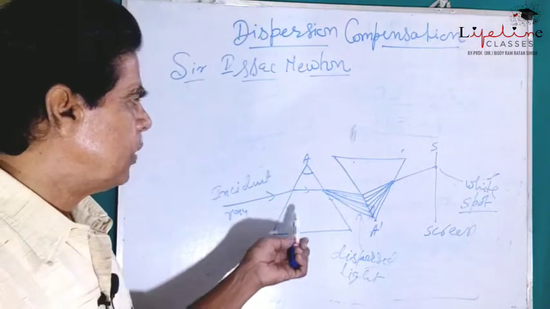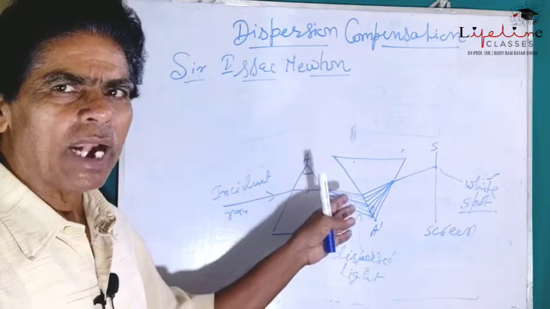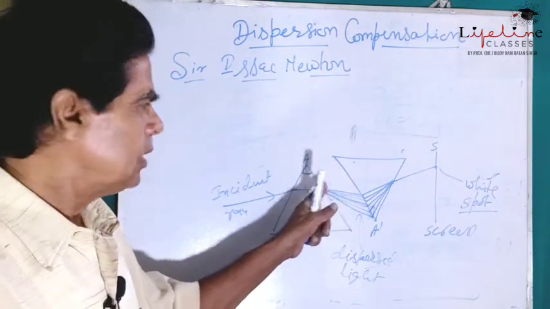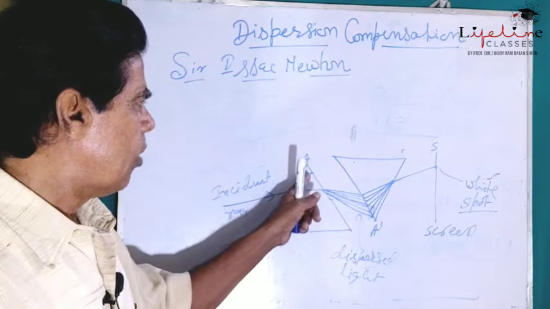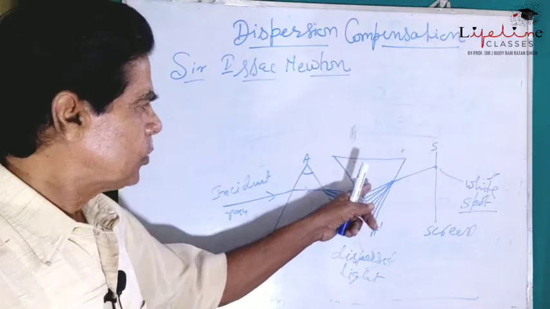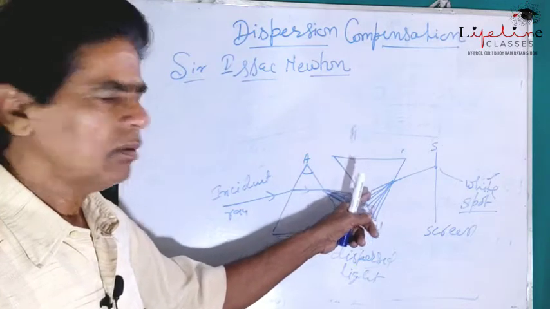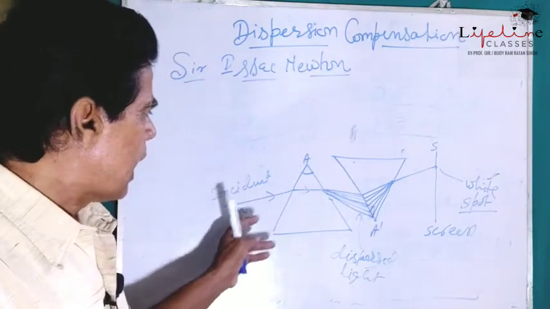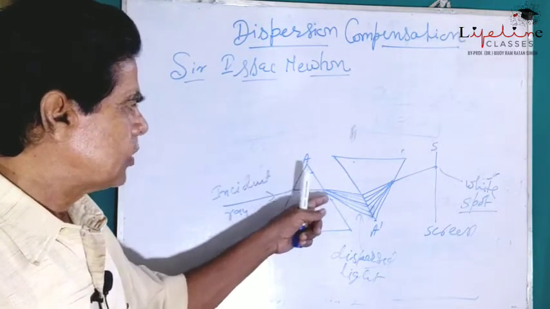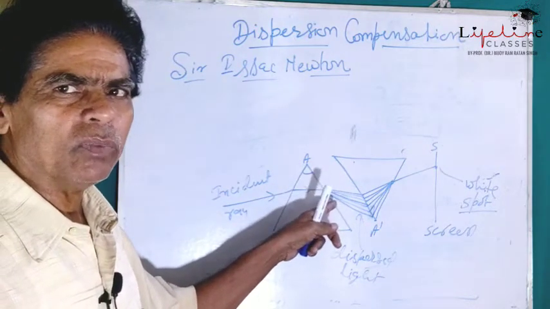When these 2 prisms are set side by side in opposite direction, that is, the vertex angle of prism 1 is opposite to the vertex angle of prism 2, and white light is allowed to pass through the first prism, it gets dispersed after passing through the prism.